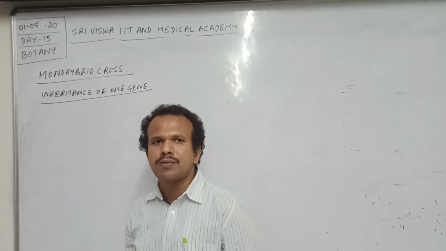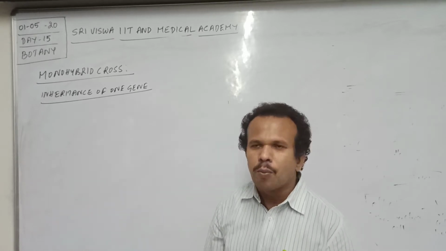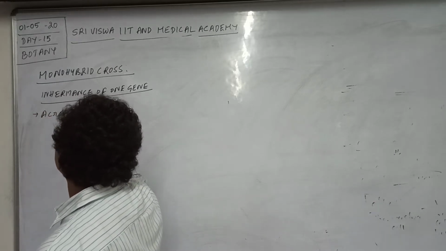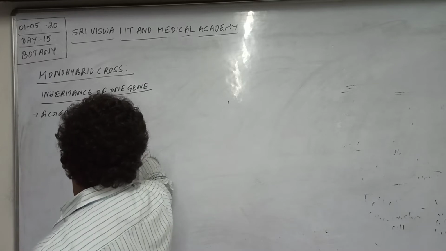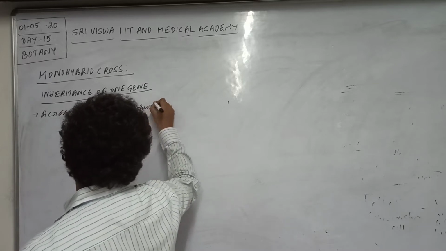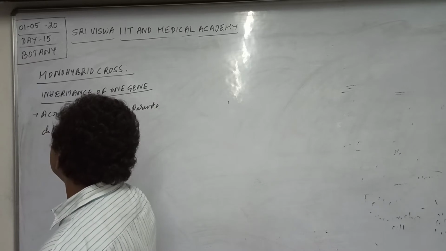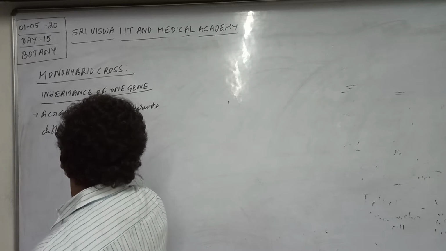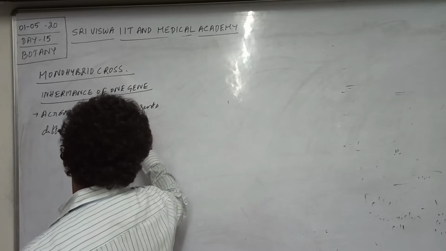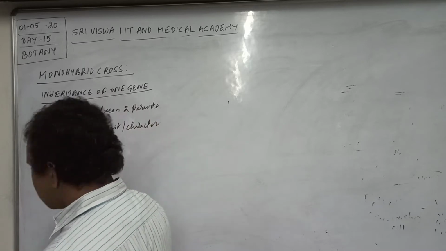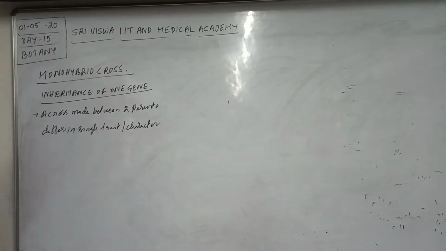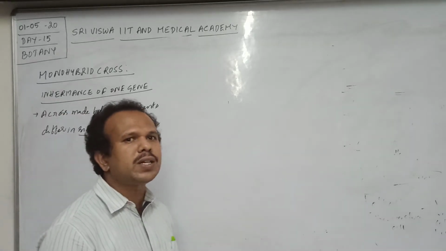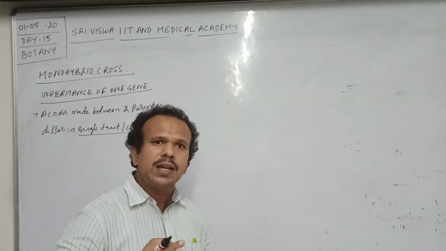However, what is the definition of a monohybrid cross? A monohybrid cross is simply a cross made between two parents that differ in a single trait or single character. Such a cross is made between two parents differing in a single character. They are similar in the rest of the characters.